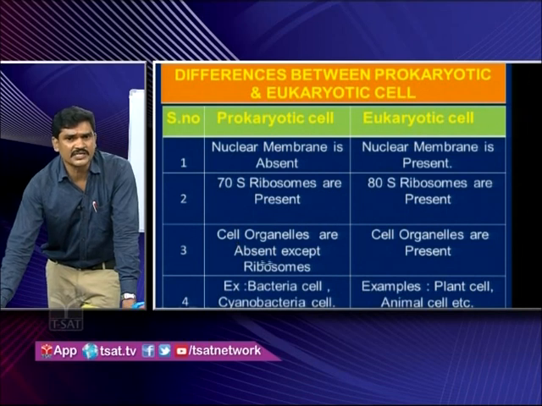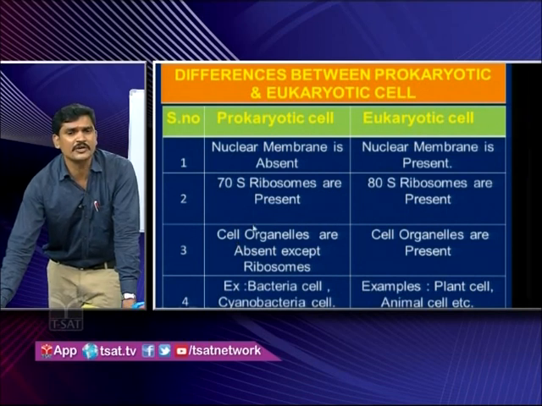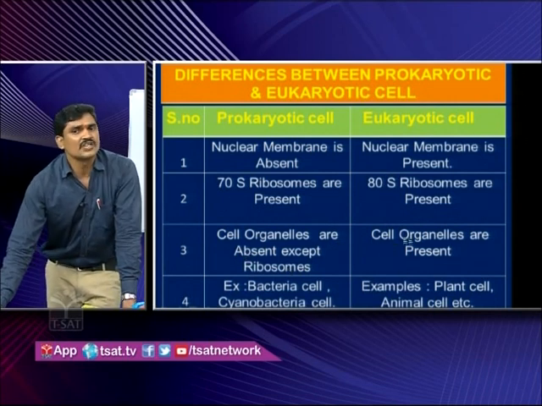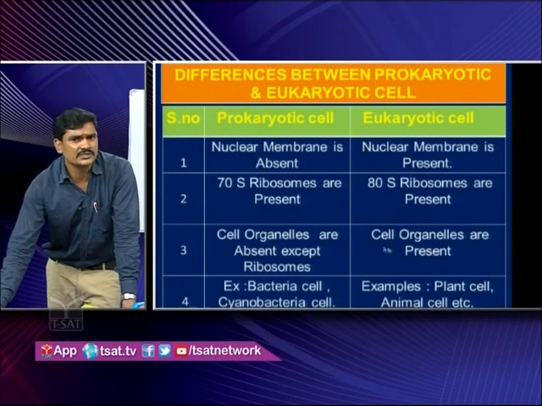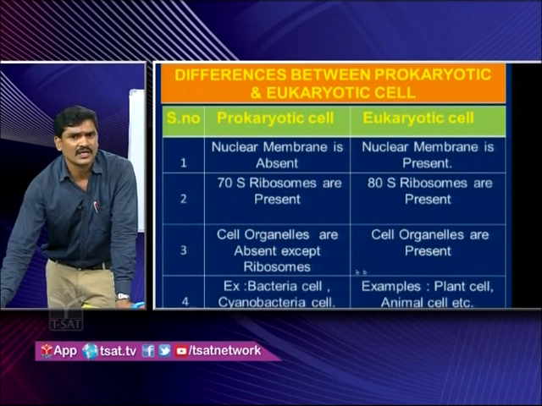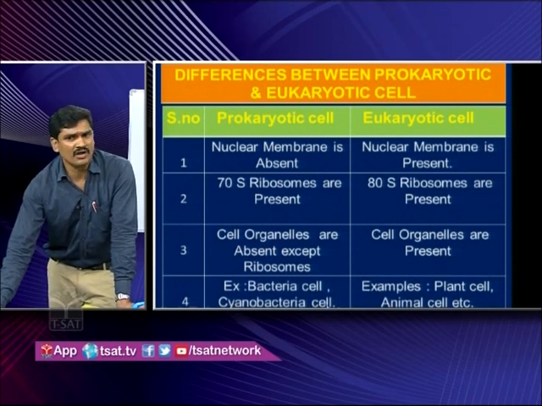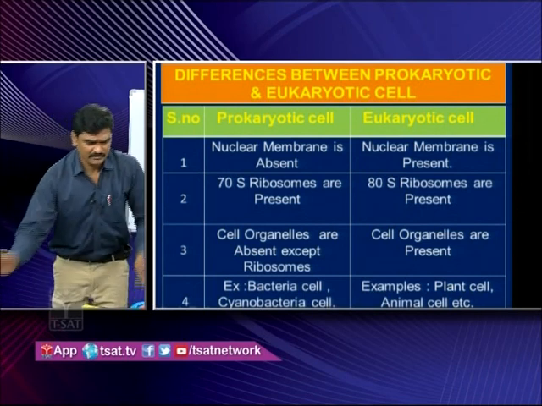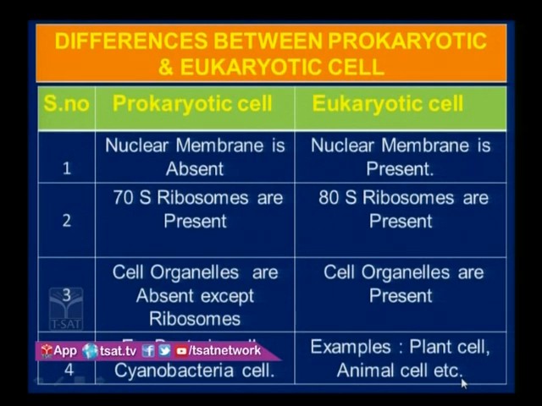Cell organelles are absent except ribosomes. A prokaryotic cell has only ribosomes, all other cell organelles are absent. In eukaryotic cells, all the cell organelles are present. You have seen the model of the plant cell, all cell organelles are present in that. Examples for prokaryotic cells are bacteria and cyanobacteria, which are otherwise called blue-green algae. And eukaryotic cell examples are plant cell and animal cell. So these are the differences between eukaryotic and prokaryotic cells.